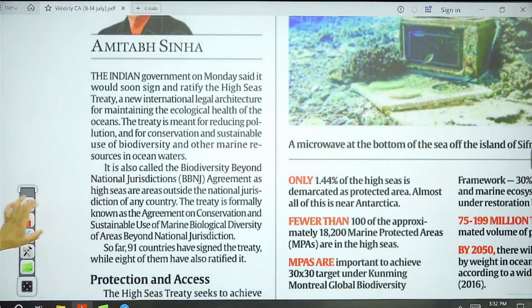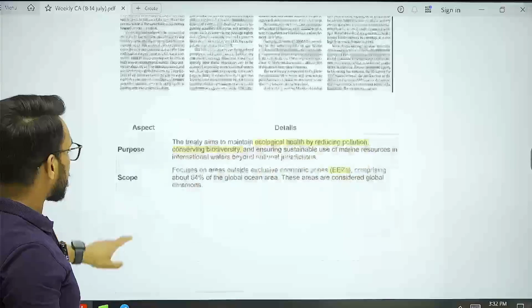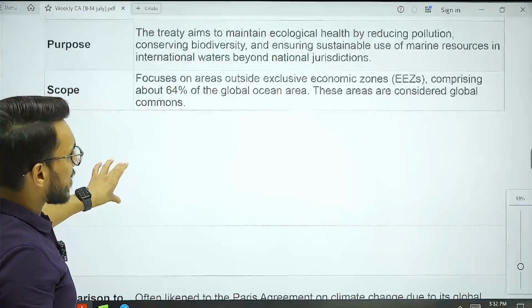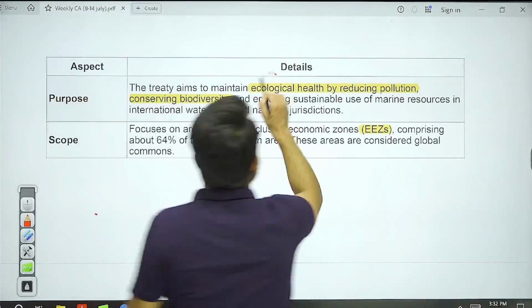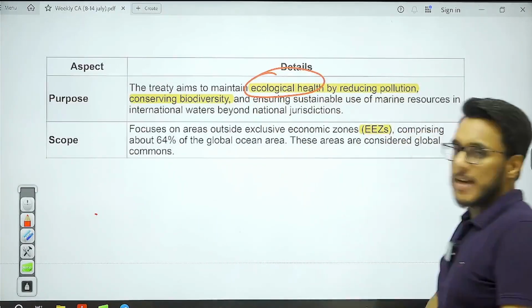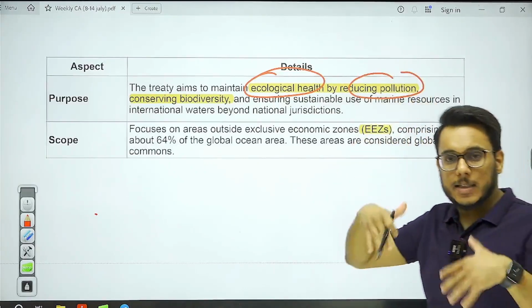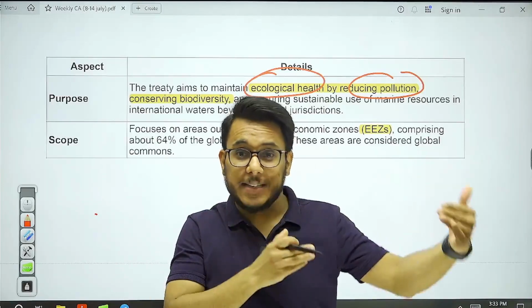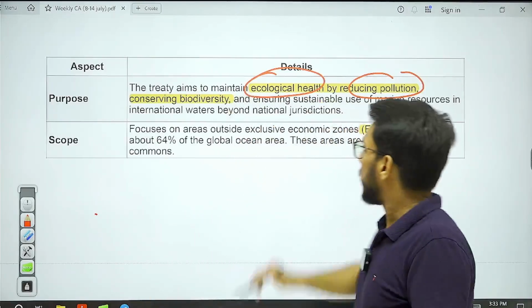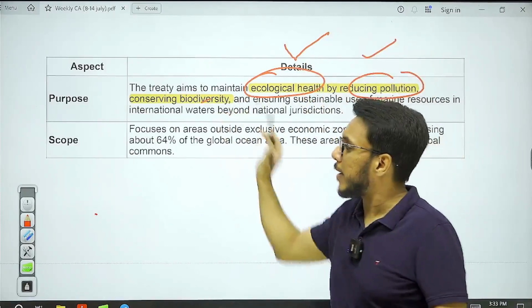Now you see this particular thing, what will this high sea treaty do? It will maintain ecological health and reduce pollution in the high sea area. A lot of oil spills sometimes happen, and there is pollution by ships, etc. So, improving ecological health, reducing the pollution and conserving the biodiversity.